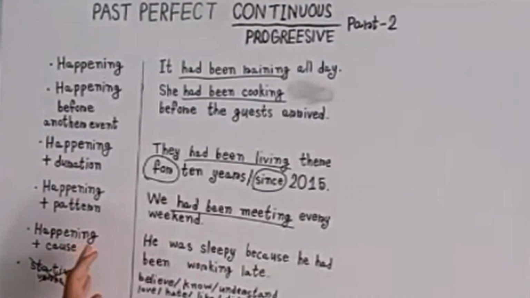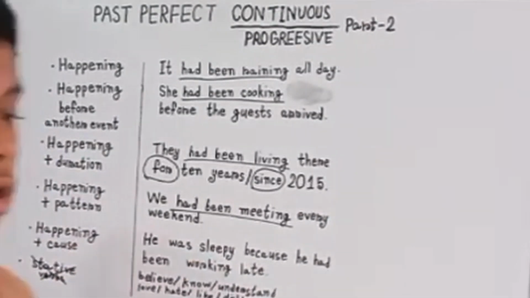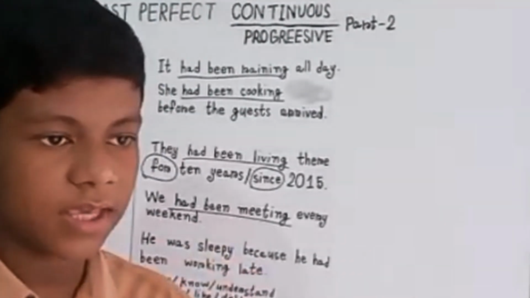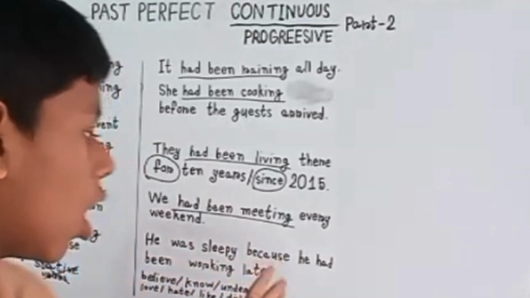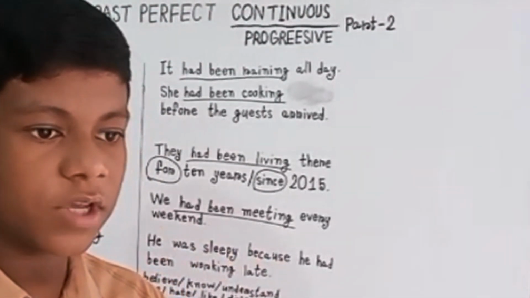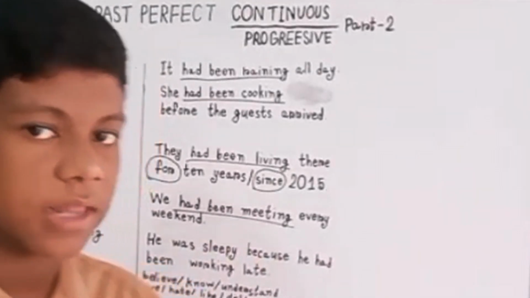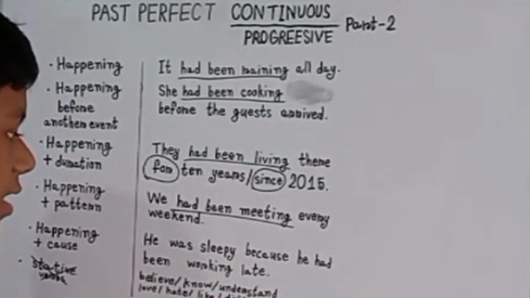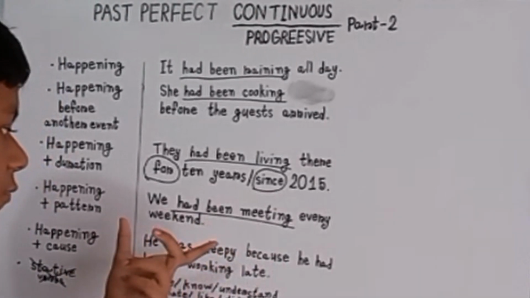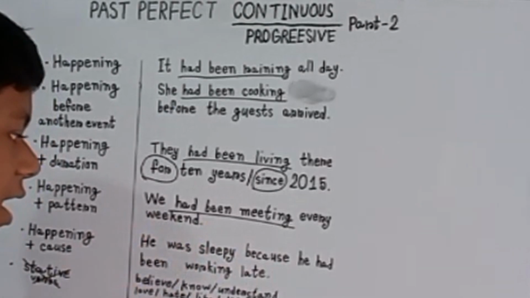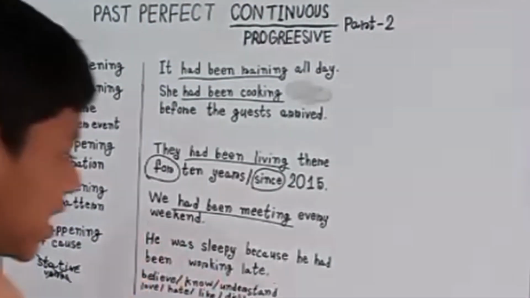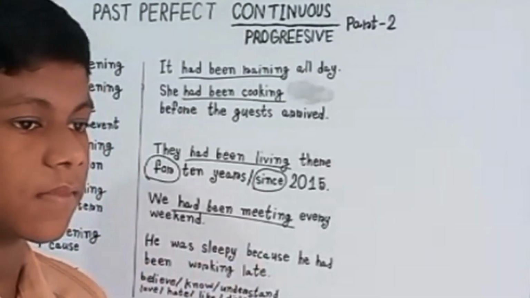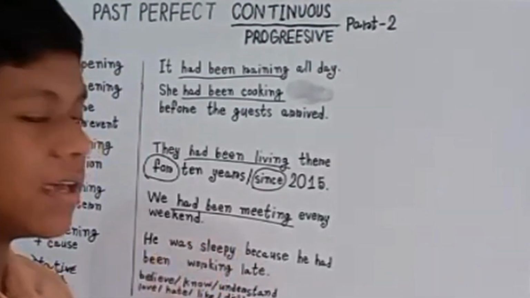Next, happening plus cause. One action had been happening because of a cause or reason. It connects a cause or a reason. Let's see: he was sleepy because he had been working late. This is the reason he was sleepy. At that time he had gone to sleep, but before that he had been working late.